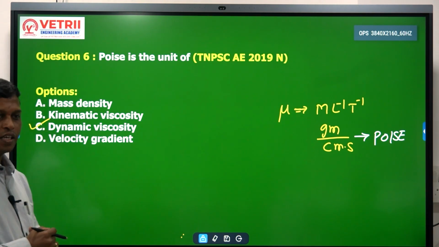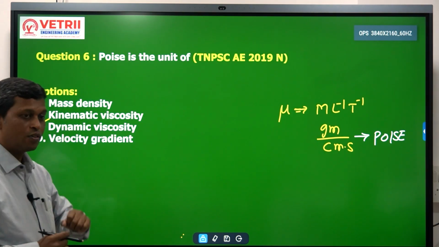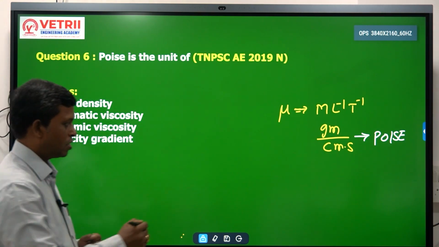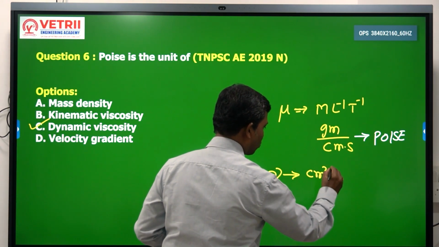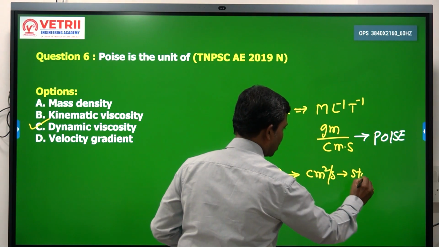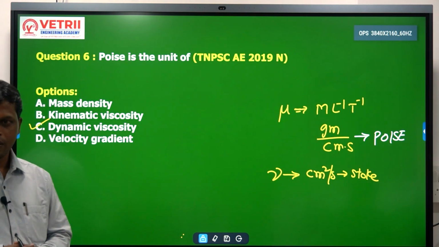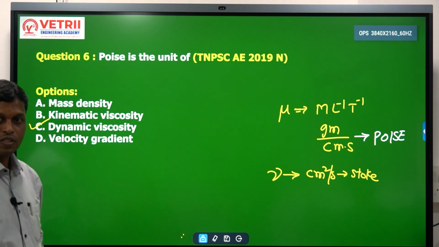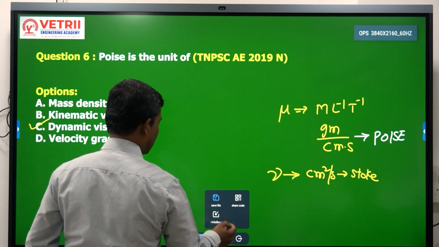Dynamic viscosity. Don't confuse: for kinematic viscosity we have the unit Stoke, that is centimeter square per second. Don't confuse between poise and Stoke. So poise is the unit of dynamic viscosity. Again very simple. It is 2019 TNPSC.